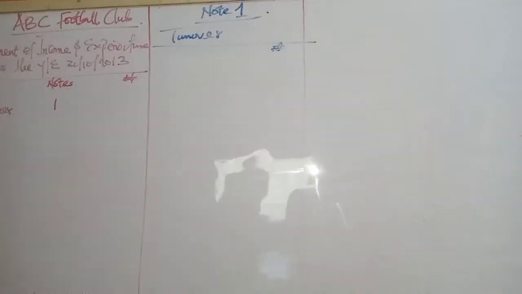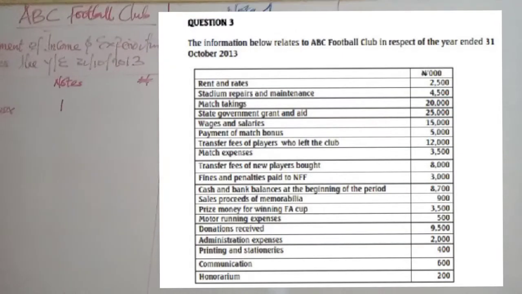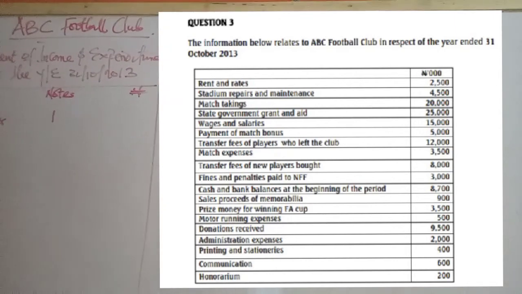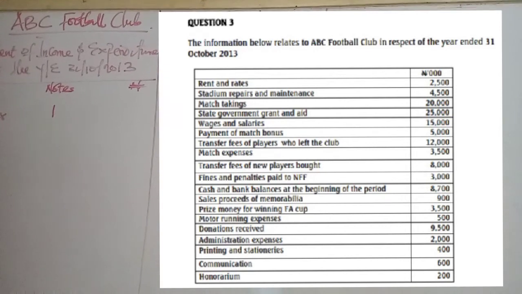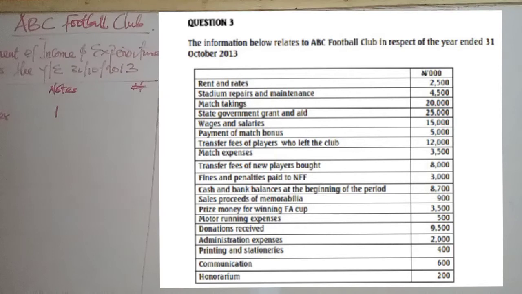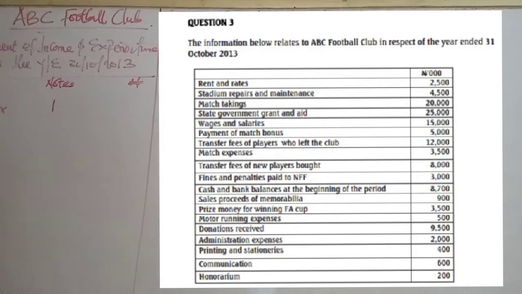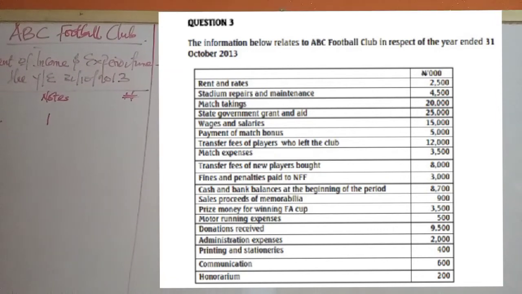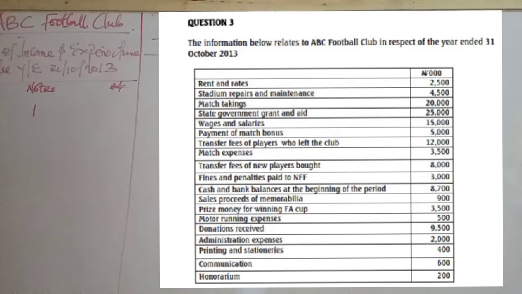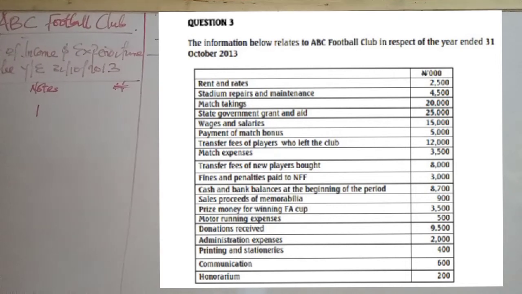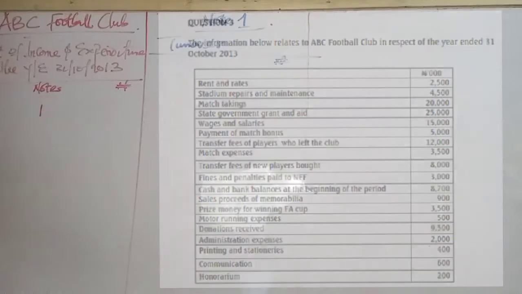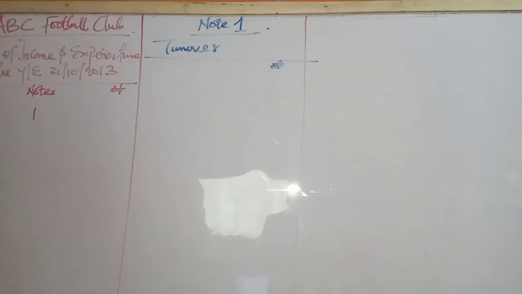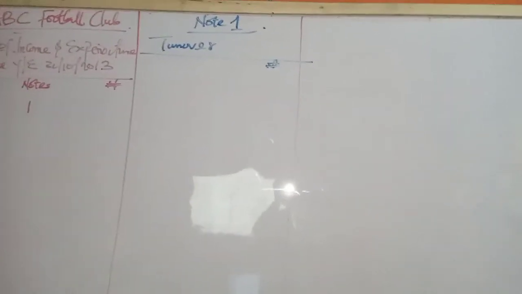So let's look at the question. We have rent and rates. Rent and rates is an expense. At this level, you must know what means an expense, what means an income. So if you have issues, go and check out our classes on double entry and income, double entry and expenses, double entry and asset, double entry and liability. They are all there on jadosconsulting.com for free. So we have rent, which is an expense. Stadium repairs and maintenance, that's an expense. Match takings, what's match takings? That's like your match day revenue. If you want to play a match and then you bring guys into the field to play, and then you sell tickets, people pay, come in and sit to watch.